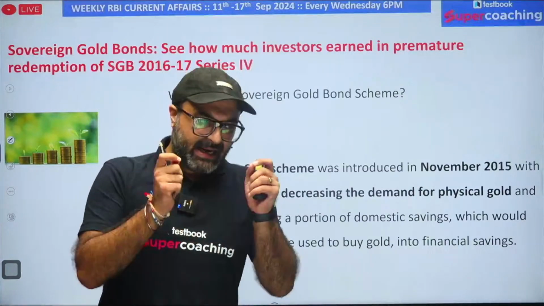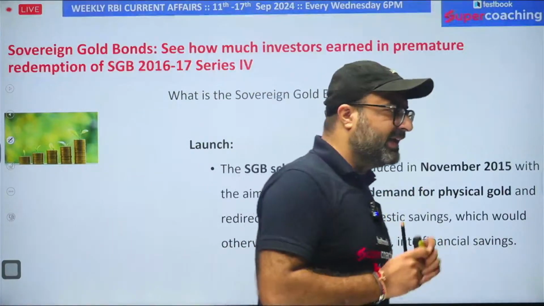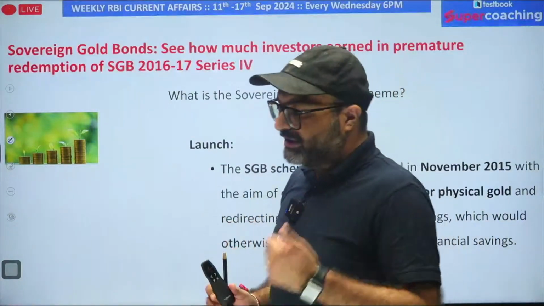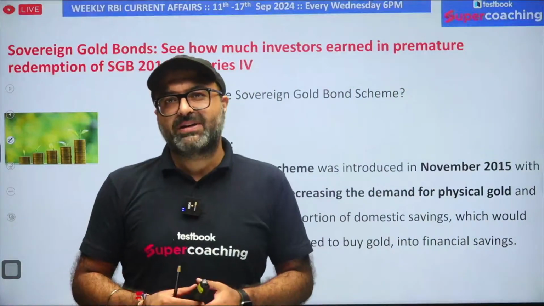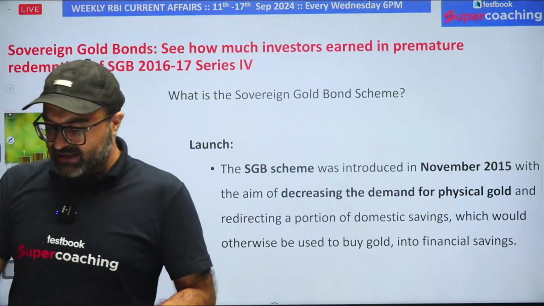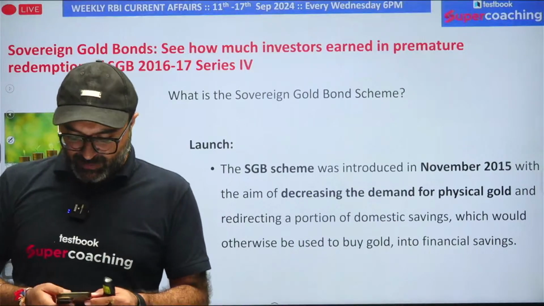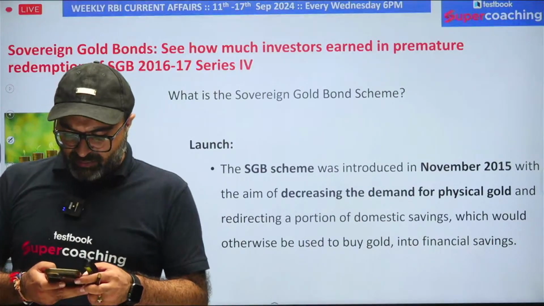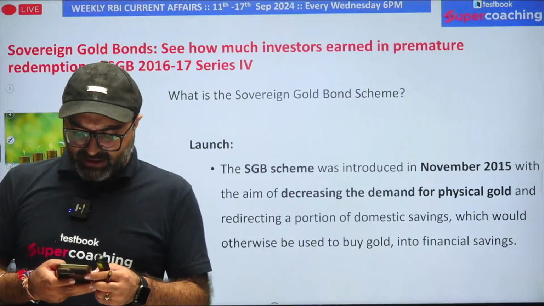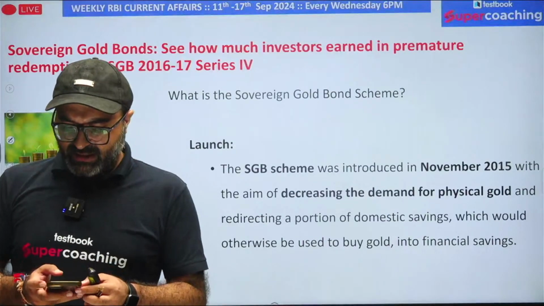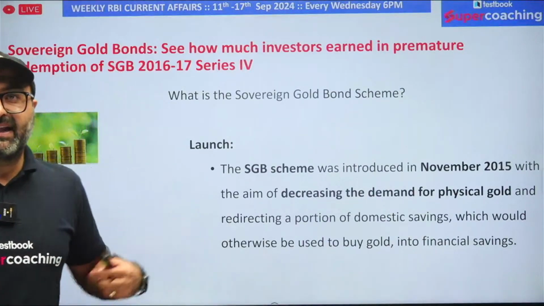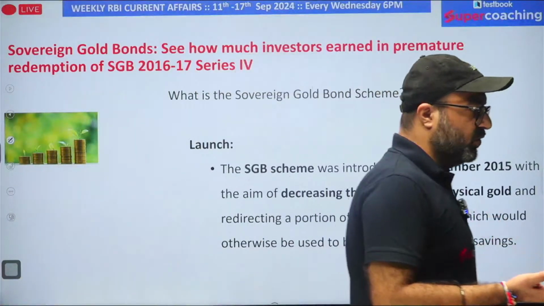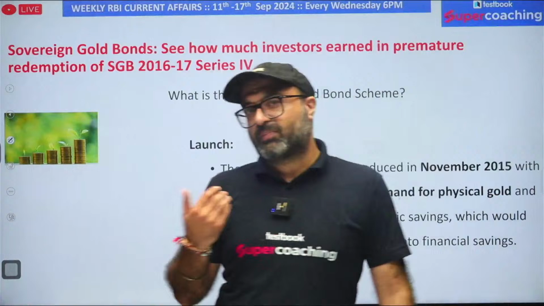In India, more than 80% of gold consumption is done for the purpose of investment. Investment basically means, we know that gold prices fluctuate as per international standards. Keeping that in mind, many investors in the country invest their funds in gold in order to earn profit in the near future.